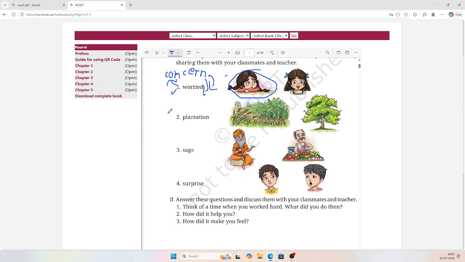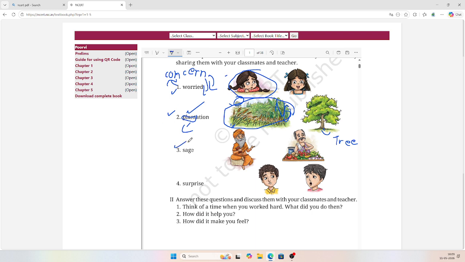In the second one, do you know what a plantation is? No, not this. This is a tree. Plantation is this, because you can just feel plant. You just have to cut a little word and you can get the whole meaning. It doesn't mean that these are plants. This is a tree, a coconut tree. Plantation means many trees, plants and all. So when we combine them a lot, it becomes a plantation.